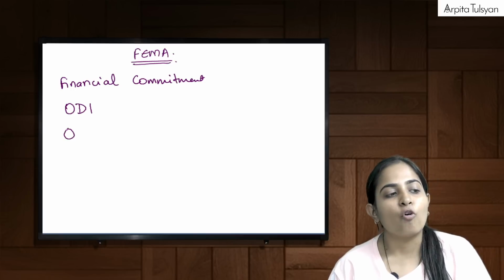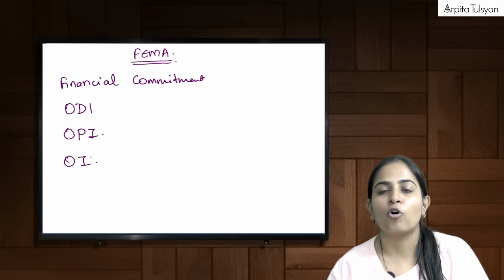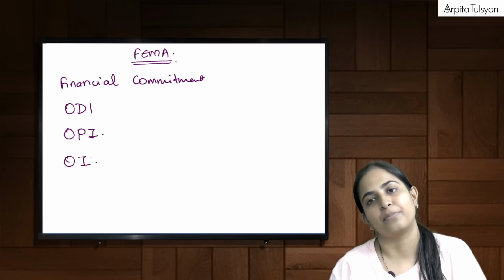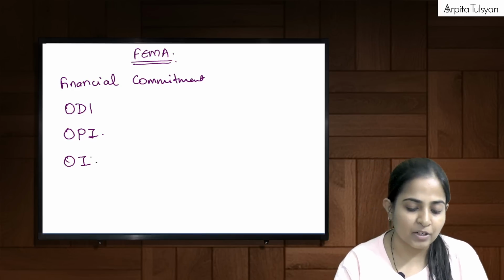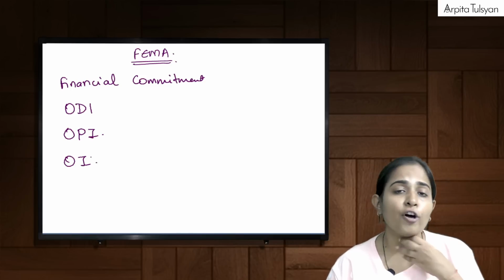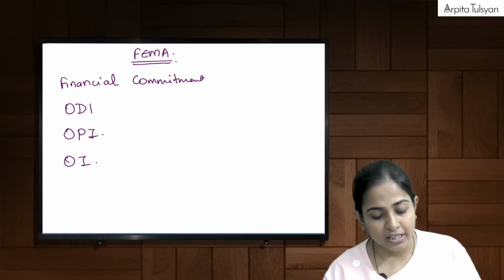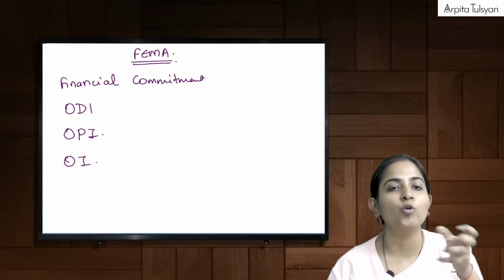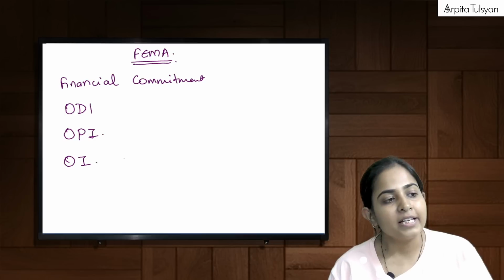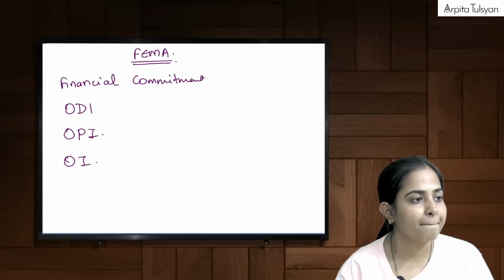Then we have overseas portfolio investment, OPI. And then we have overseas investment. For your simplicity, we will do these four terms together so that it becomes very easy for you to understand. Now, they say that, yes, everyone with me.